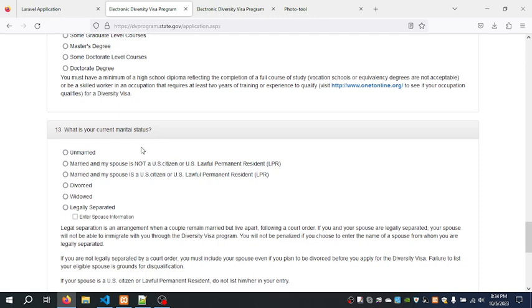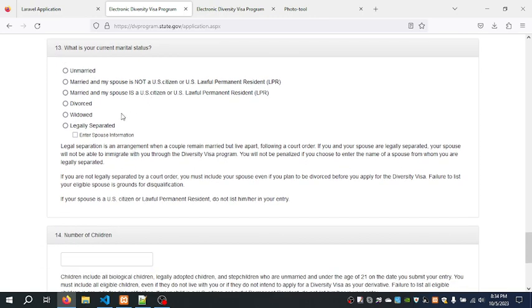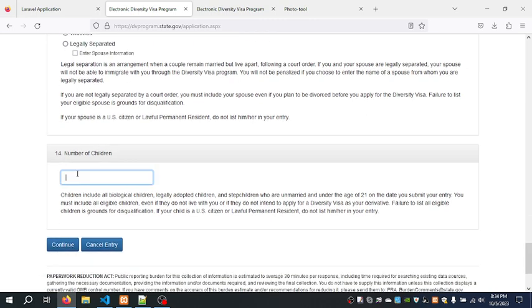What is your current marital status? So whether you are married or not married, you see the options. Take your time to read. Then you choose the one that fits you. So it's married and my spouse is not a U.S. citizen or U.S. lawful permanent resident. You choose one. And then number of children that you have. So if you have 10 children, you write the number 10.